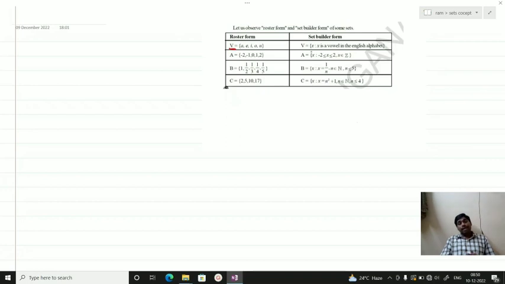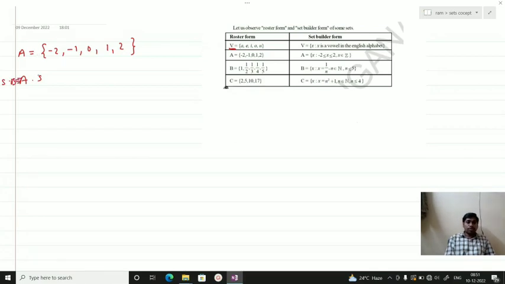So you will write in set builder: x such that x is a vowel in the English alphabet. Another set is -2, -1, 0, 1 and 2. Try to understand how to write the condition for this in set builder form.